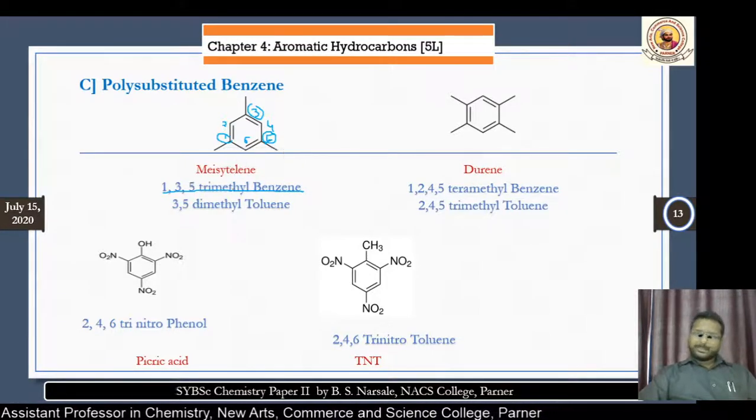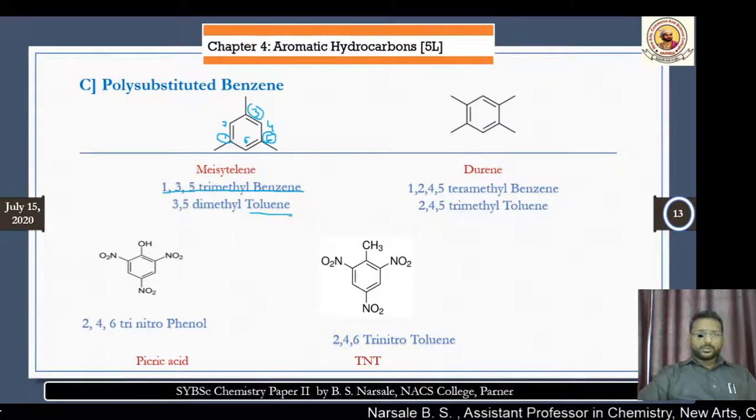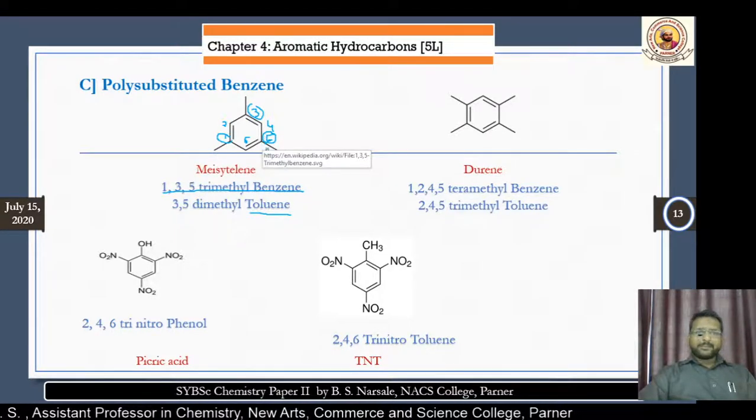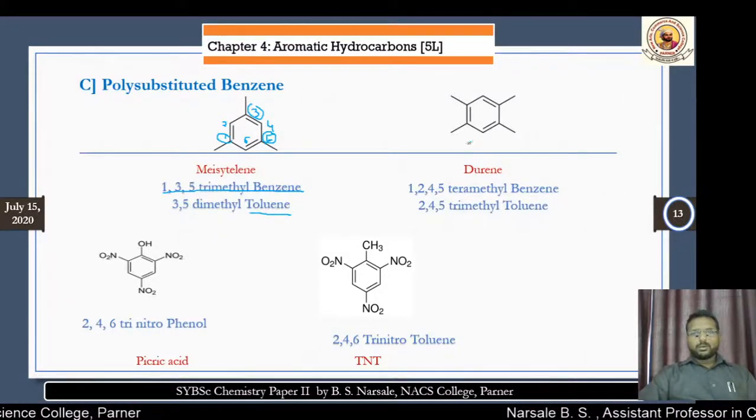All are symmetric trimethyl benzene. But in the IUPAC name, one group is taken as the parent. If one group is taken as the parent, it is known as toluene, and the remaining two become substituents. Now let's consider one carbon atom as the parent one, 3-methyl and 5-methyl. These are the substituents. Therefore, the name will become 3,5-dimethyl toluene.